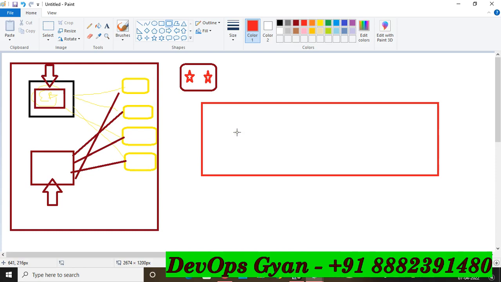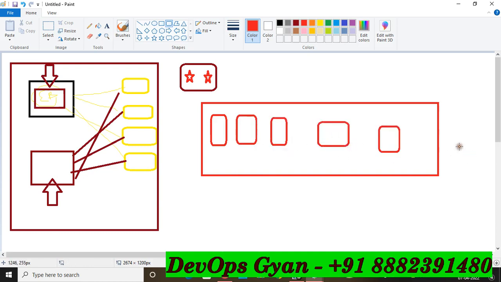So what is the use of this? Suppose this is your particular region and there are multiple EFS, okay, so this is 1, this is 2, this is 3, this is 4, this is 5. And friends, you are going to launch multiple EC2 instances. Suppose this is your number 1 EC2, number 2, number 3, number 4, number 5.